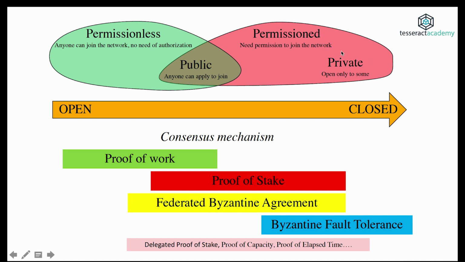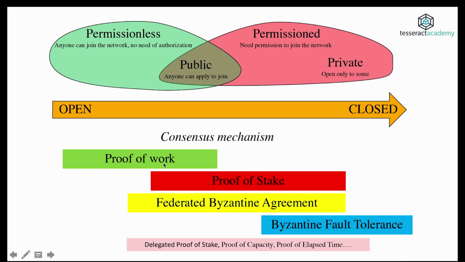Permissioned systems, on the other hand, are systems which are private. These are systems such as Hyperledger Fabric, which usually are created to solve problems in enterprises, and they are just not open for the public. And in the middle, you have systems like Ripple, which are public but are not completely open.